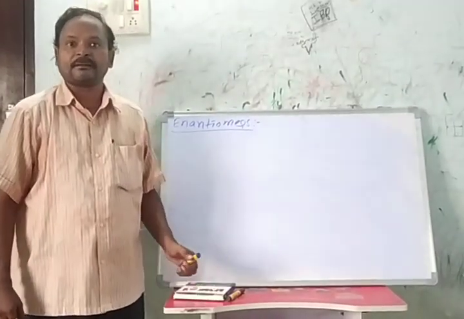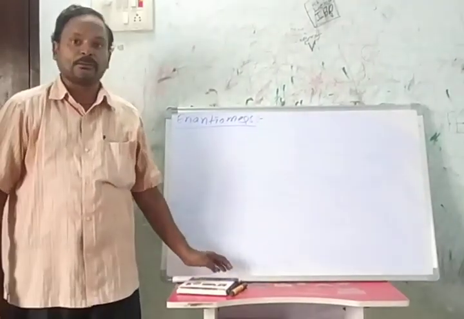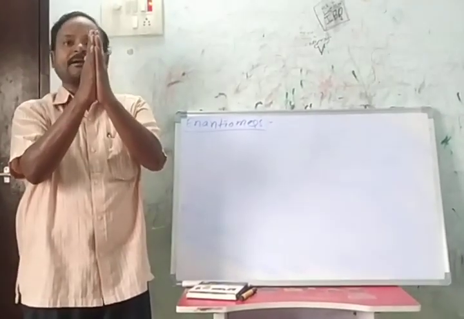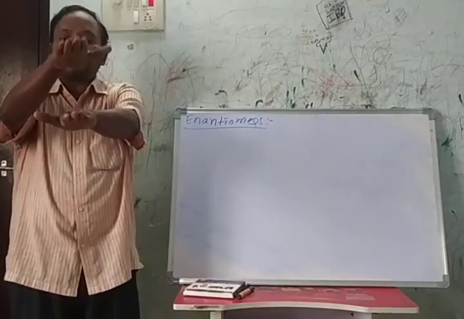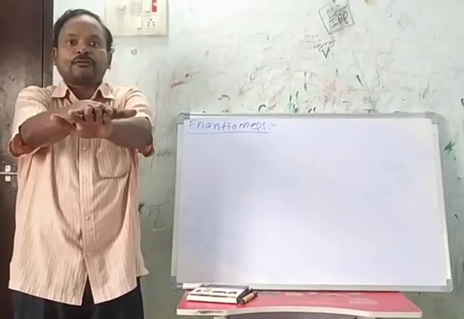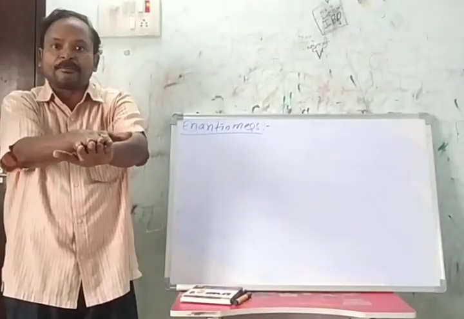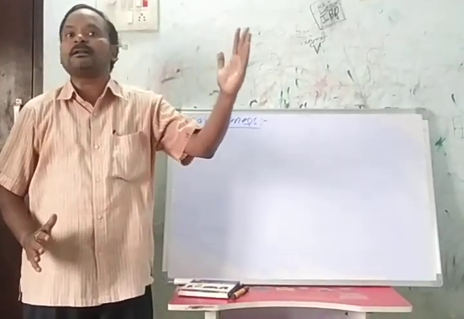Non-superimposable means one molecule does not lie on the other molecule. Like left hand, right hand. When you keep the right hand and left hand together, these two do not lie perfectly, so we call this non-superimposable. When we see the right hand in a mirror, we observe the left hand.